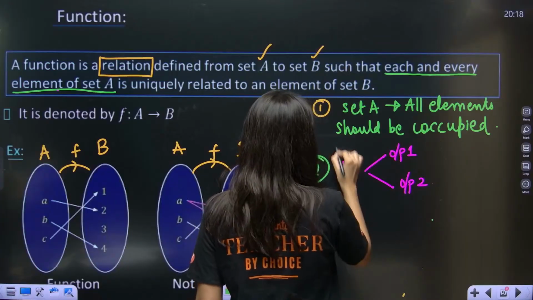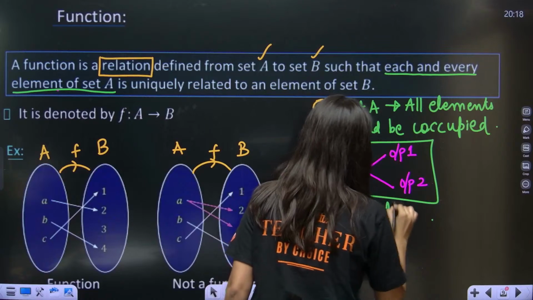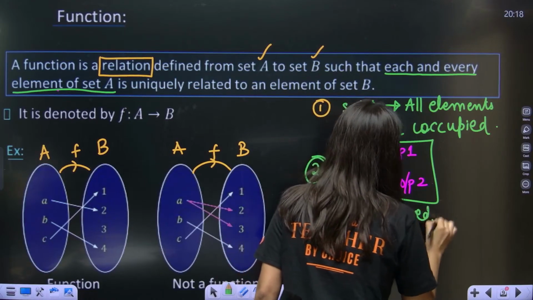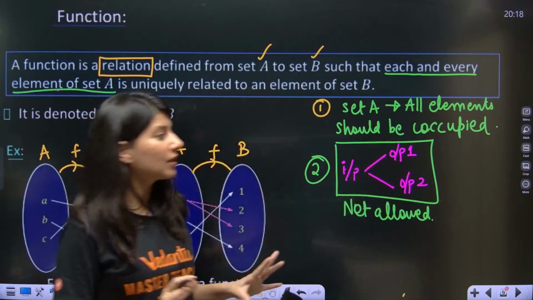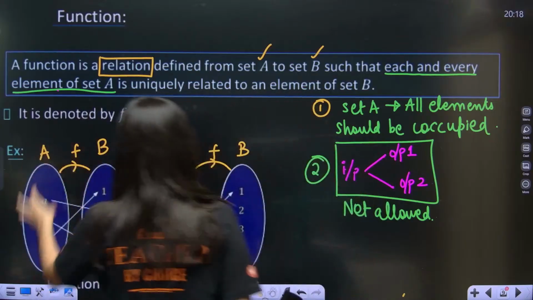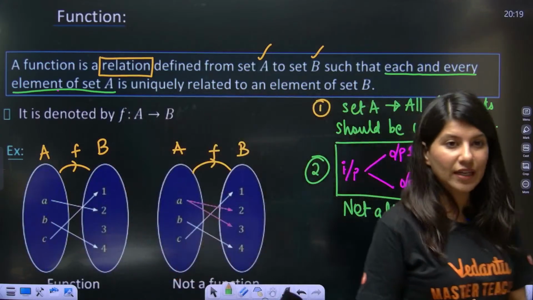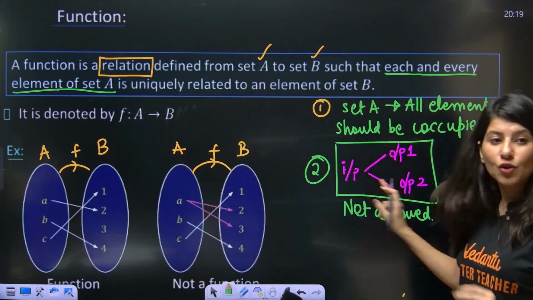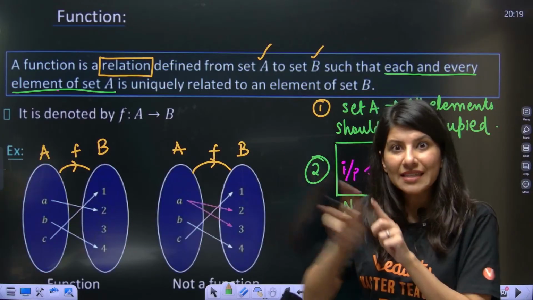Can you see? This is not a function, not allowed. That means a single input with two outputs is not allowed. Input means set A and output means set B. So the mapping diagram should not look like this, where one element is having two mappings.